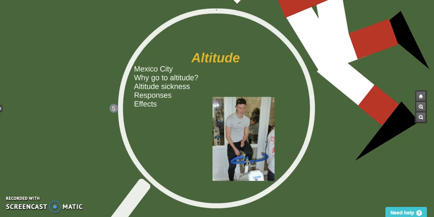So altitude. During the Mexico City Olympics, aerobic events struggled to set new world records while anaerobic events set new world records in most events. The reason for this is that Mexico is at altitude. This means long distance athletes will struggle due to the fact the oxygen is greatly dispersed at altitude and the athletes therefore cannot saturate and use the oxygen in the air.